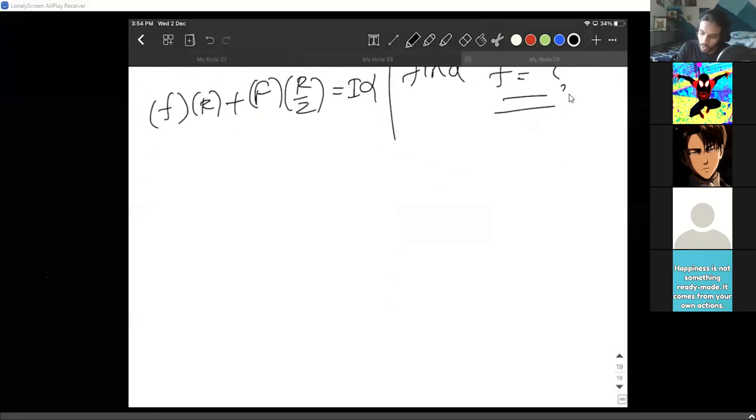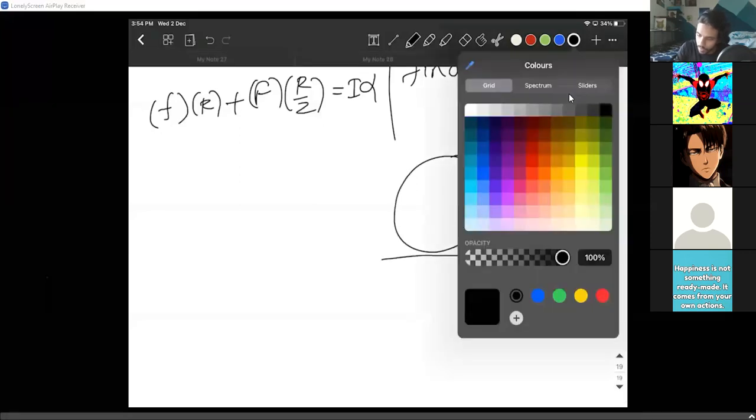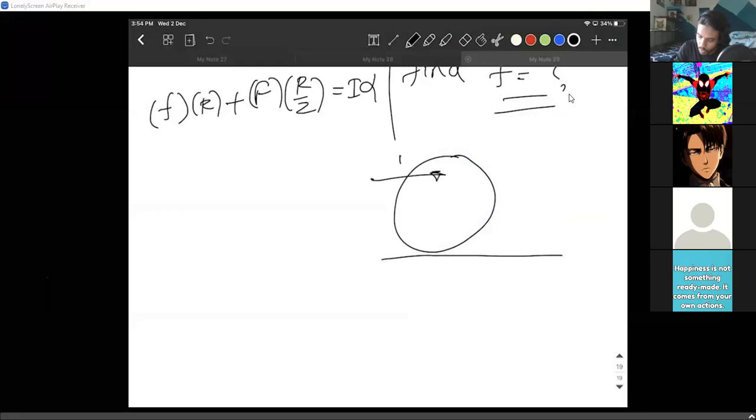Let me clearly draw the diagram here. This force is here. This friction is here. This is the center. This is R by 2. This is R. Clearly observe this force is clockwise. I mean, this torque is clockwise. This torque is also clockwise.